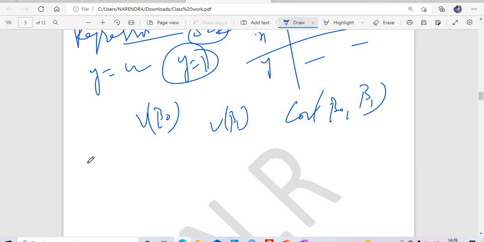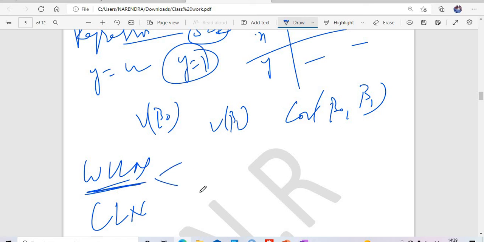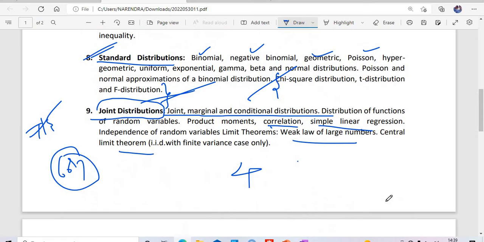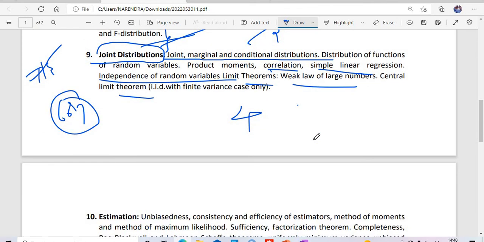Then if you come to the weak law of large numbers, there is a very huge theory for it. There is convergence in probability, and the convergence of random variables topic is also mixed up here. Then central limit theorem, we all know what it is: if n becomes large, then every distribution converges to the normal distribution, that is standard normal. We will discuss all this stuff in the MCQ part. This much is there: simple linear regression, independence of random variables, limit theorems. This much is important about joint distribution theory.